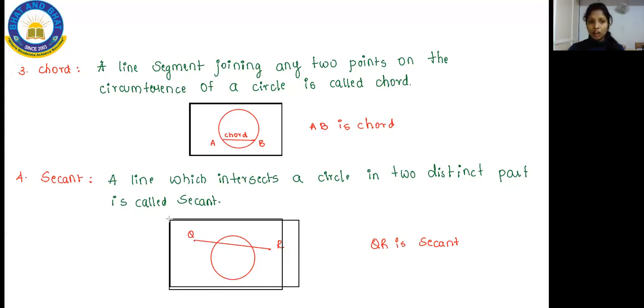But a chord doesn't happen like that. Whatever chord you draw will be inside your circle itself. But the secant will extend outside your circle. So this is the major difference you have to know between the chord and the secant.